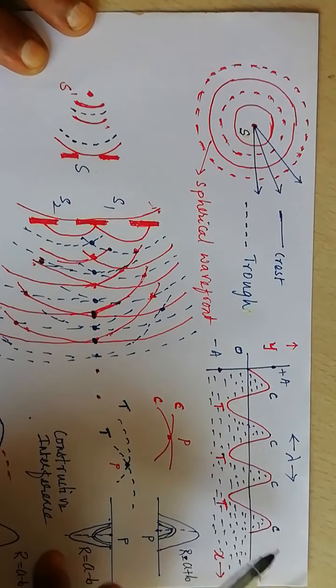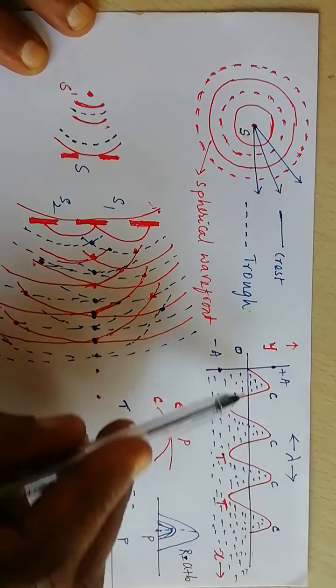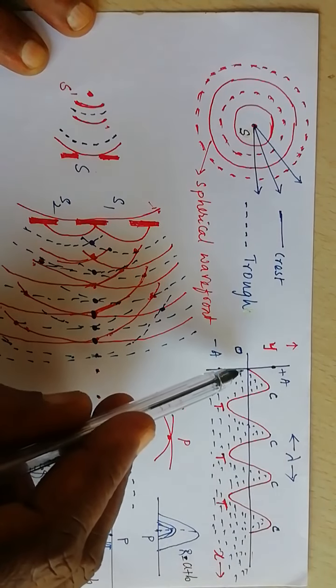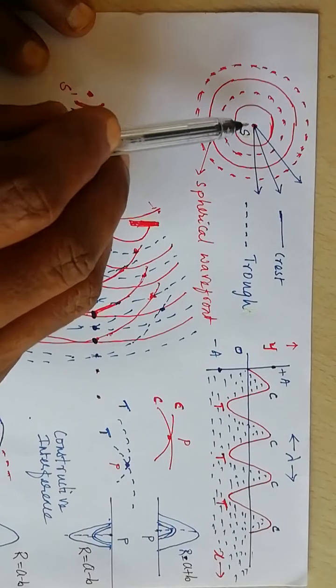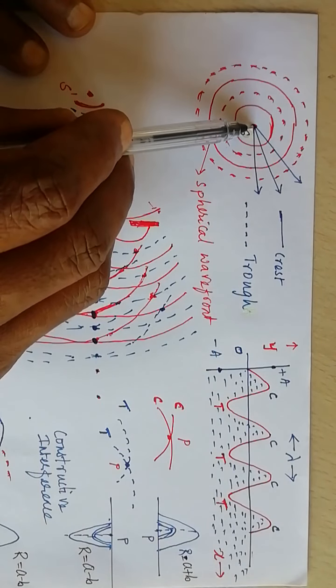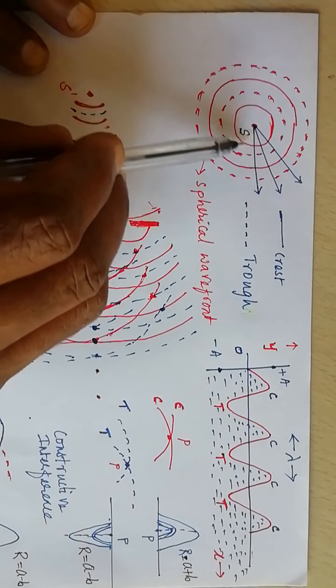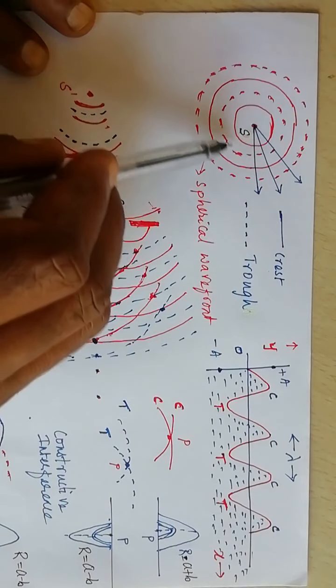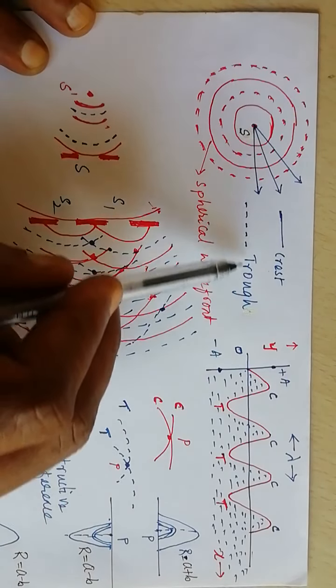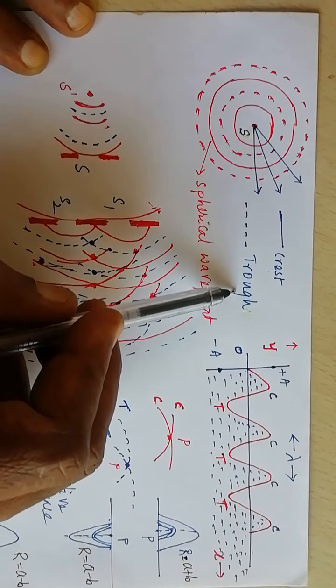The waves travel with a constant speed away from the point of disturbance. So here this is the point of disturbance. The solid red circles are crests. The dotted line circles are called the troughs.